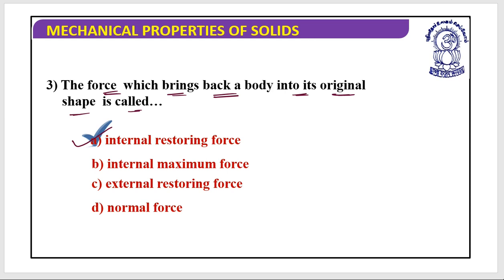It is always acting in the opposite direction of the external force. So when the deforming force tries to change the body, the restoring force always tries to make the object regain its original shape and size. I hope this is clear.